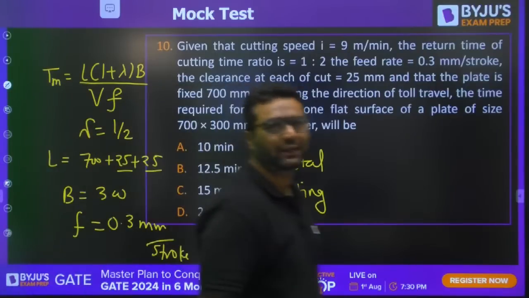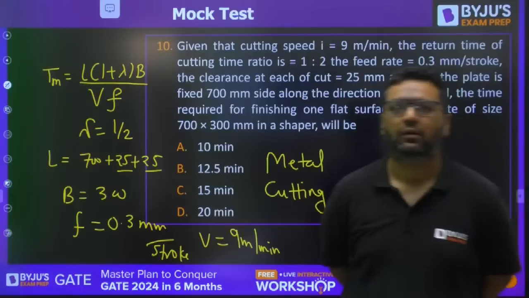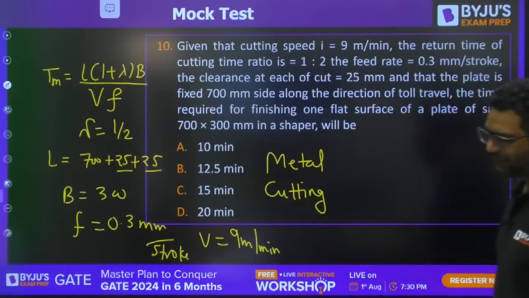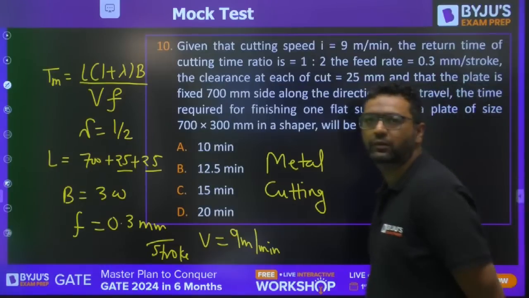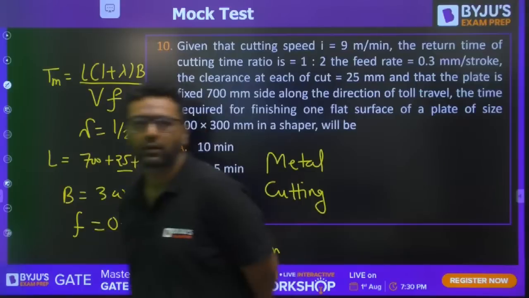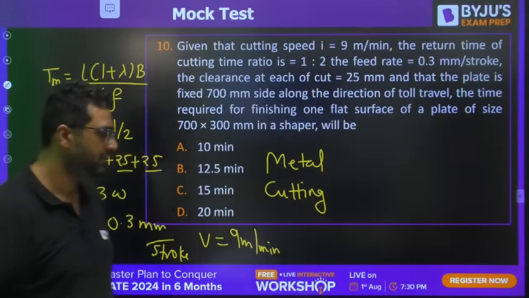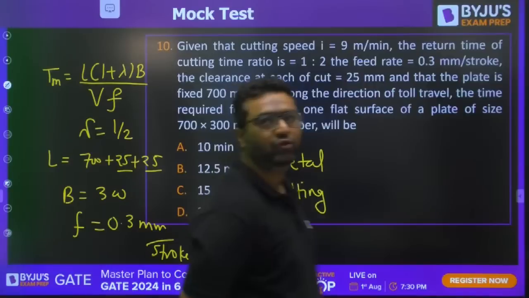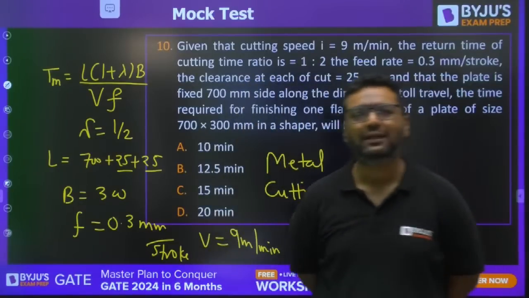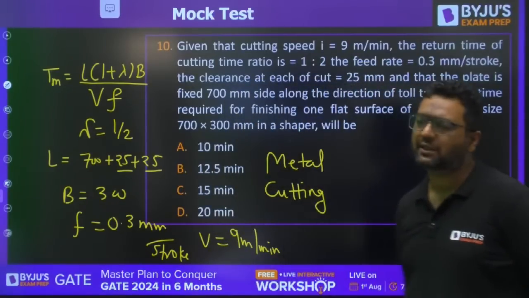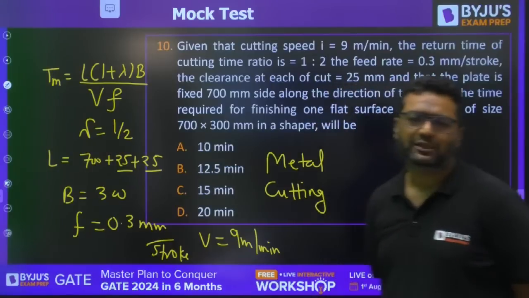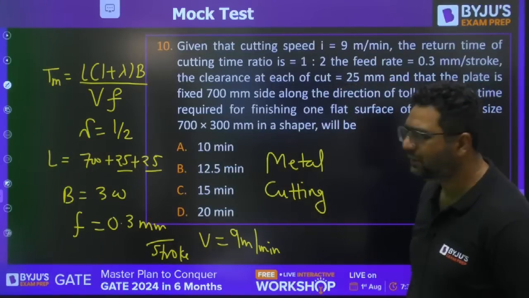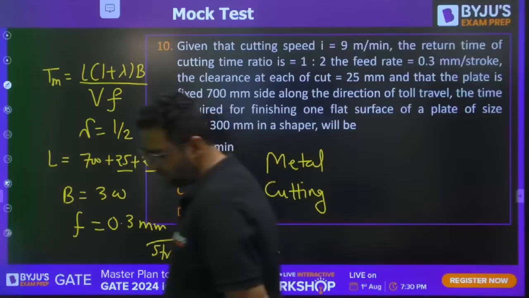I have given you all the data. Question number 10 it is, from production. Solve this question. We have all the types of questions, some calculations, some theory, based on the level of paper of HAL. So this paper is made manually by me. So guys, obviously it should help you.